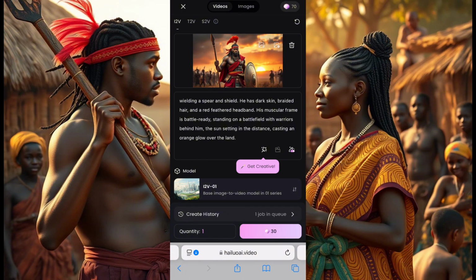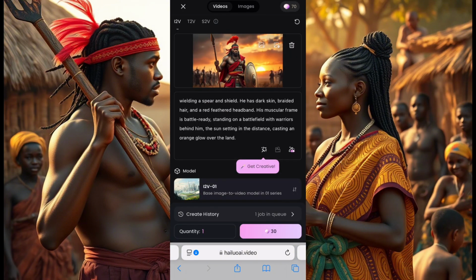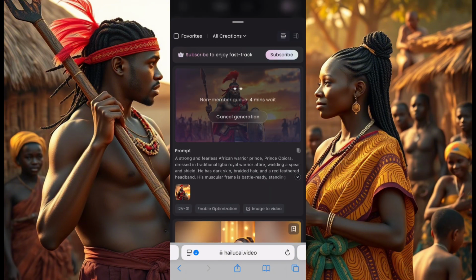Now this query might take 10 minutes, 20 minutes, 30 minutes, sometimes 1 hour, depending on the time of the day you're generating, because most times people are generating. So you might do it late at night when people are sleeping and not on the app. So it will be easier for you to change your image into video. So there they said wait for 4 minutes. Perfect, this is a good one. Sometimes they'll just tell you to wait for 30 minutes. 4 minutes is not a long time to wait, so we'll just wait and see.